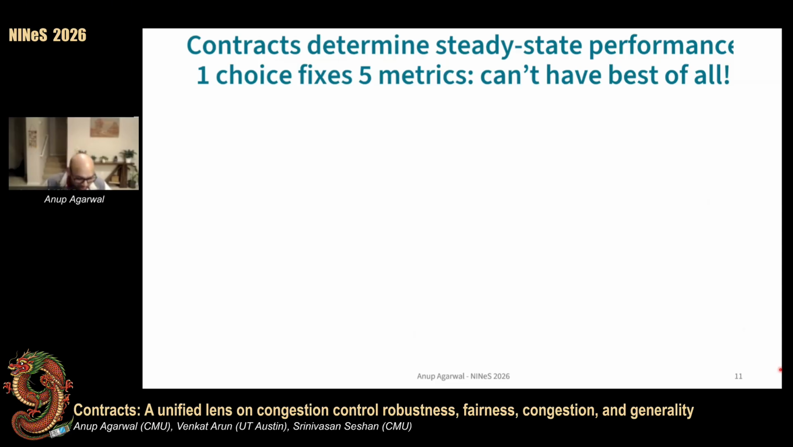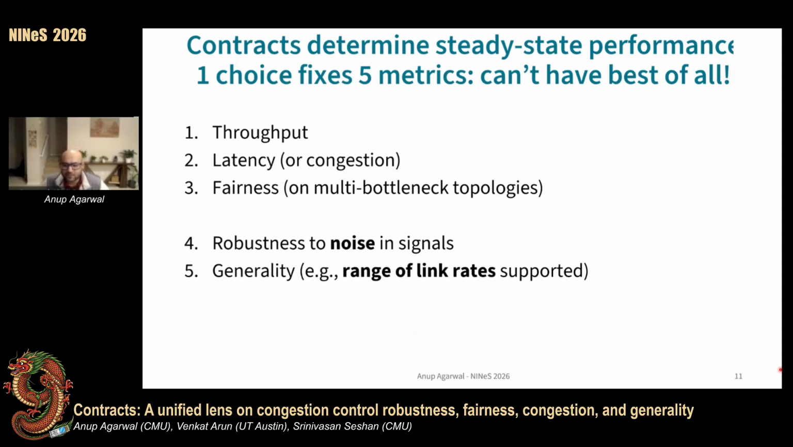And since one choice fixes many metrics, we find that these metrics are at odds with each other. So specifically, contracts determine the CCA's throughput, latency or congestion, fairness, and also how well it can tolerate noise or diversity in network environments. And today, I'll show the tension behind three of these metrics, and this will also help us understand why Astraea and AMD on delay, as I'd shown earlier in the talk, break or starve flows.